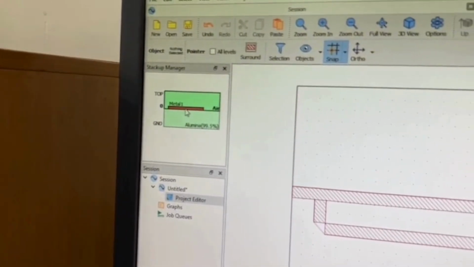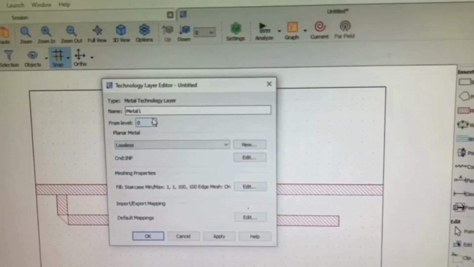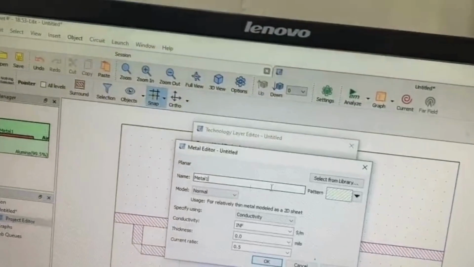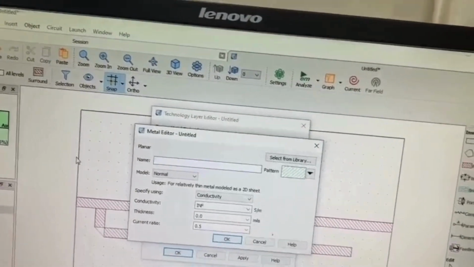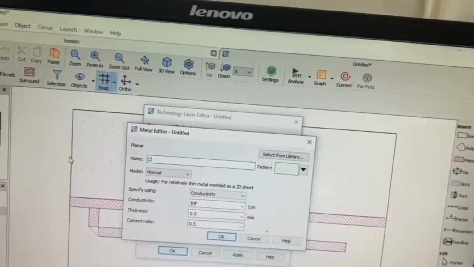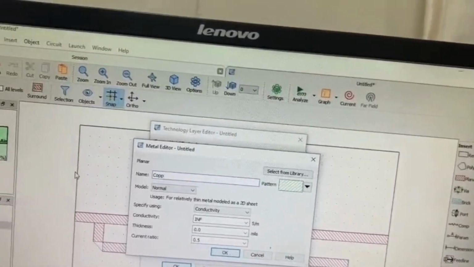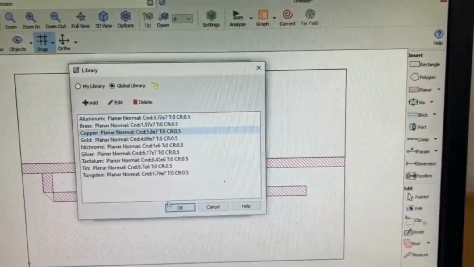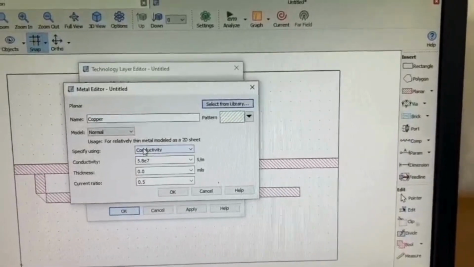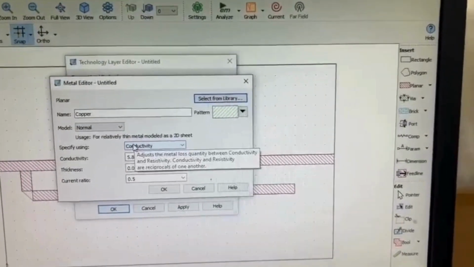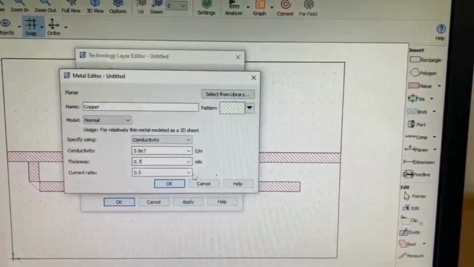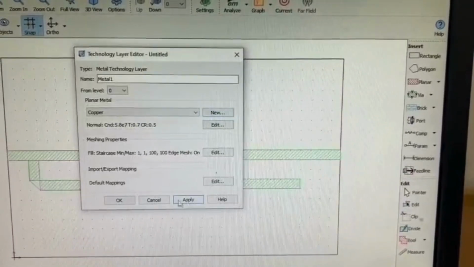The E-plane T, in this, click on the metal and double click on it. So here click on new and give the name as copper. So now click on select from library and click on copper and click OK. So now you will be getting these properties of the copper. After selecting copper, just change the thickness to 0.7 and click on OK. Then apply, then OK.